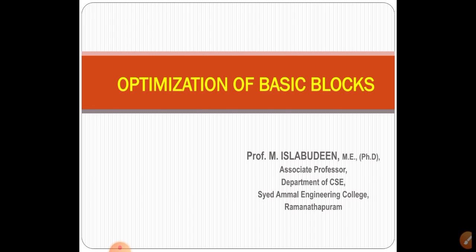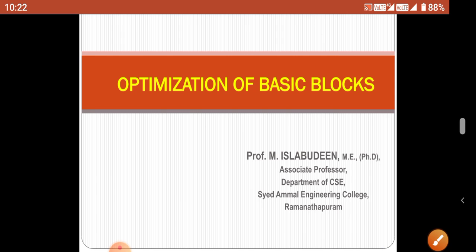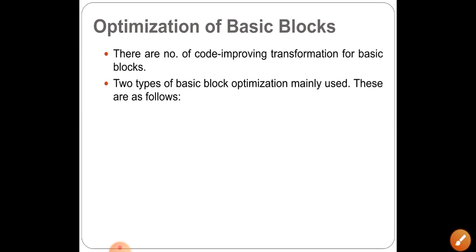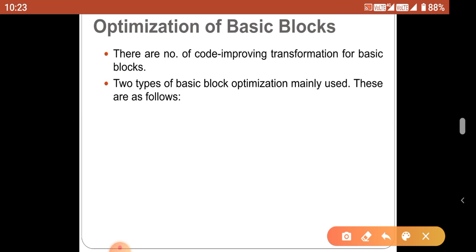A basic block is a sequence of statements that has only one entry and one exit, without any halting and branching statements. Also, a basic block is only a localized view, not a global view. So we are going to discuss only very simple kinds of optimization here. Mainly, basic block optimization consists of two important types: one is structure preserving transformation, and the other is algebraic transformation.